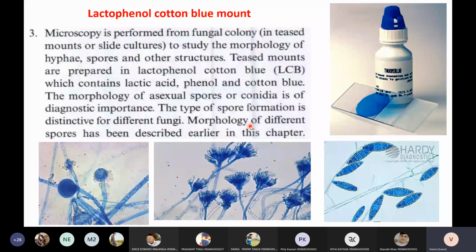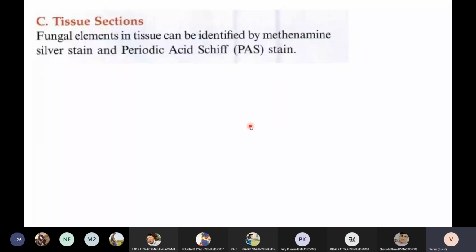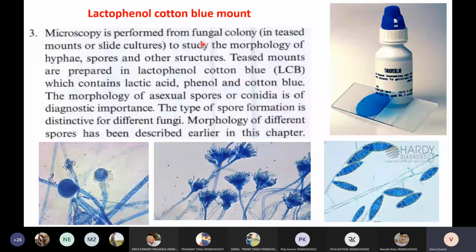Microscopy is performed from fungal colony in teased mounts or slide cultures to study the morphology of hyphae, spores, and other structures of fungi. We will do this LPCB mount. So this LPCB contains lactic acid, phenol, and cotton blue. The morphology of asexual spores or conidia is of diagnostic importance, so that is why this morphology can be identified by this LPCB. That's it. We need not go much further. LPCB is utilized for seeing the complete morphology of the fungi.